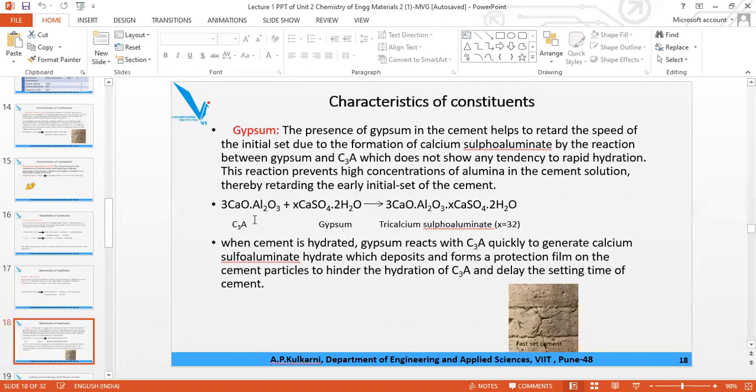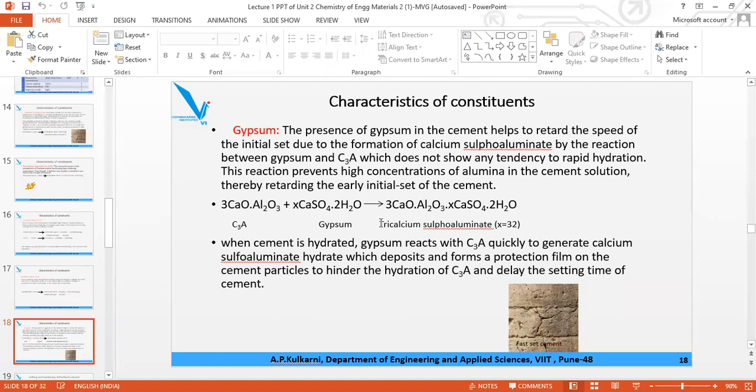Now gypsum is added, gypsum CaSO4·2H2O. X value is 32, 32 molecules are there. When they react, 3CaO·Al2O3 with XCaSO4·2H2O, the product is tricalcium sulfoaluminate. In an MCQ type question, it may be asked: the retardation in the initial setting is due to what?